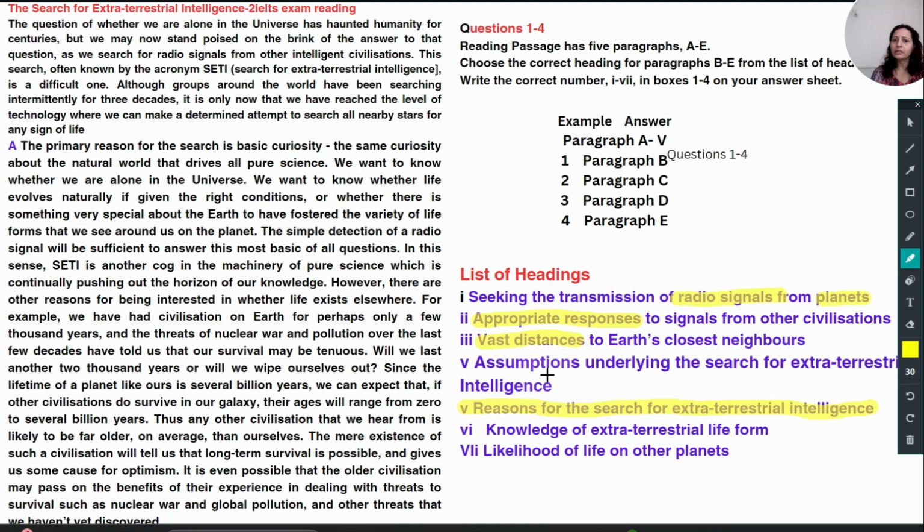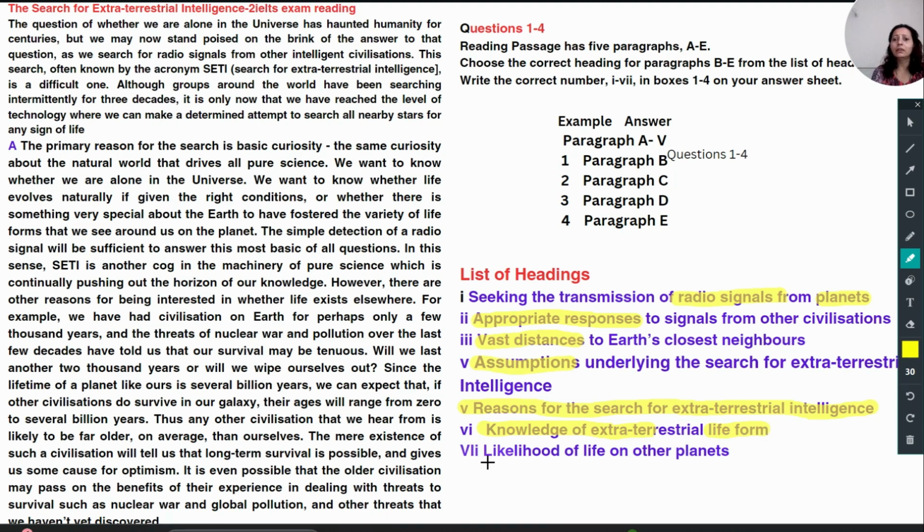Next is assumptions underlying the search for extraterrestrial intelligence. Some assumptions are going on underlying the search. Sixth is knowledge of extraterrestrial life forms. A life form here means, like we are also a life form, and on another planet there may be another kind of life form, like animals, vegetation and humans, or maybe another type of species present on another planet.